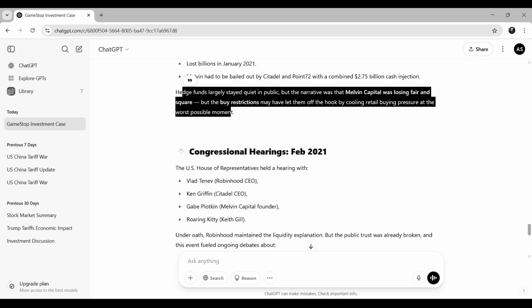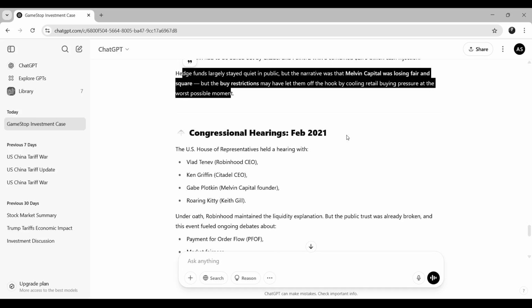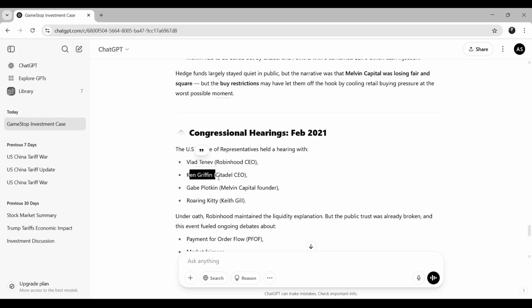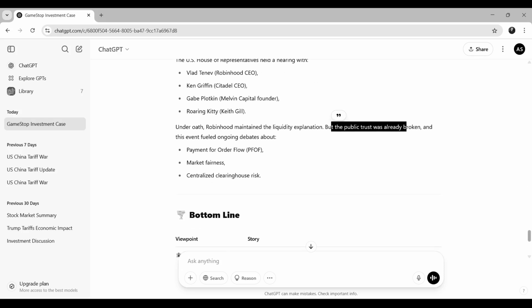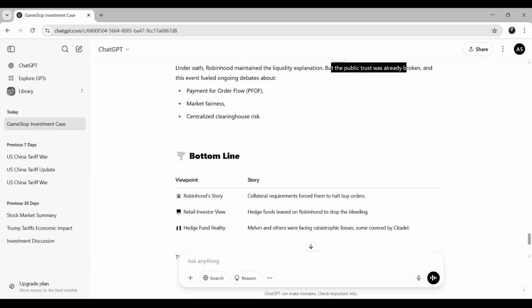Then there were congressional hearings as well, in February 2021. The US House of Representatives held a hearing with Vlad Tenev, the CEO of Robinhood, Ken Griffin, the CEO of Citadel, Gabe Plotkin, the Melvin Capital founder, and Keith Gill, the initial investor who started all of this story, the YouTuber. Under oath, Robinhood maintained the liquidity explanation, but public trust was already broken, and this event fueled ongoing debates about payment for order flow, market fairness, and centralized clearinghouse risk.